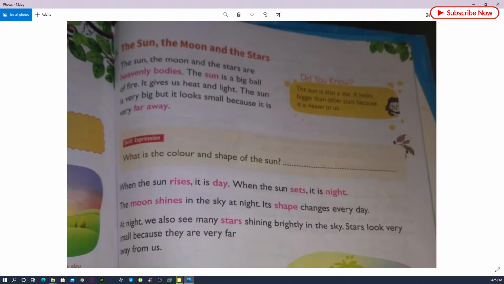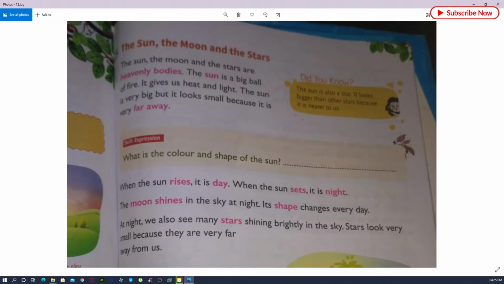You know that the sun, moon and stars are our heavenly bodies. So what is the sun? First of all, the sun is a big ball of fire. The sun gives us heat and light, sunlight. The sun is very big, but it looks small because it is very far away from our earth.